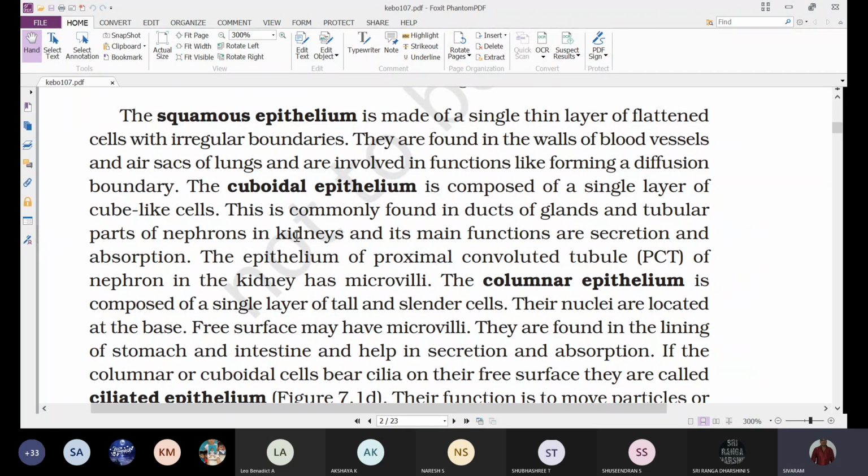So this is commonly found in the ducts of glands and the tubular parts of nephrons in kidneys, and its main functions are secretion and absorption.